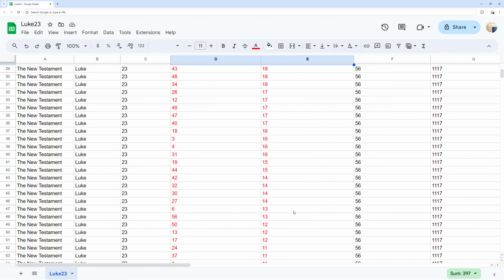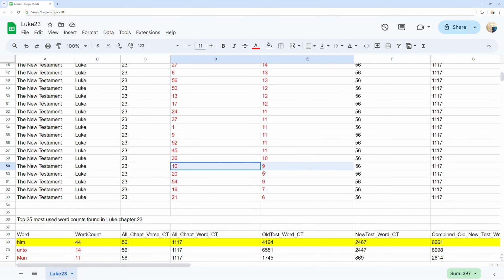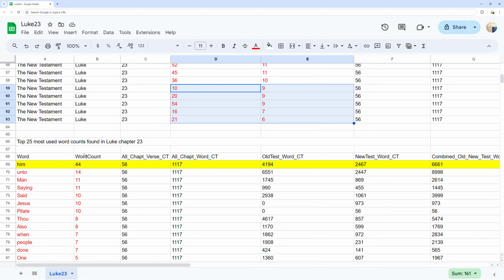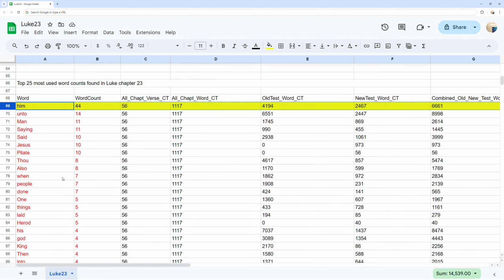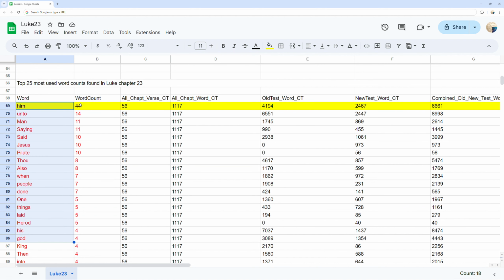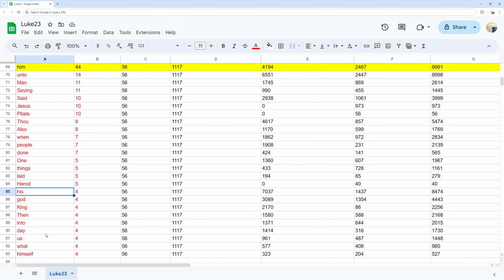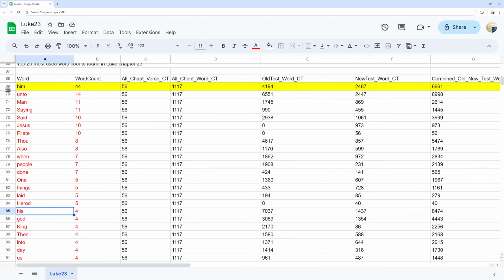Top 25 most used word counts found in Luke chapter 23. You can see the most frequent words in Luke chapter 23 and the word count for each ordered by word count. As well, you can compare that to the total times those words are used in the whole of each Old Testament, New Testament, and both Old and New Testament combined.